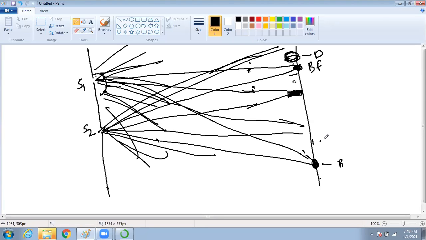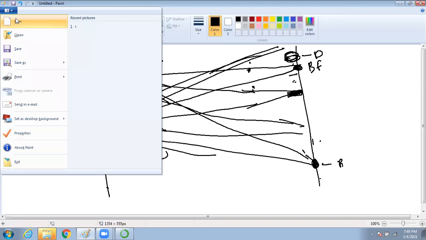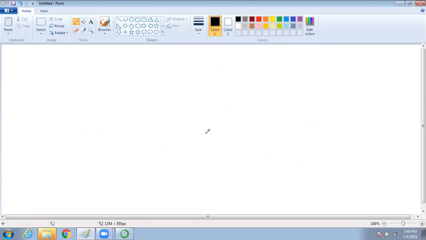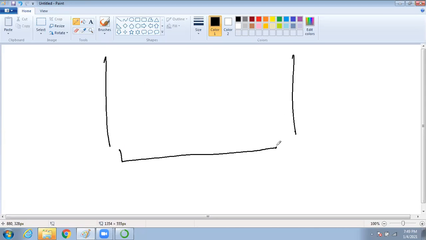Yes, sir. So what are the conditions? Now we'll come to the maths of this. The distance between the slit and the screen will be greater than d. What is d? It's called the slit width. So this is the slit width, small d.